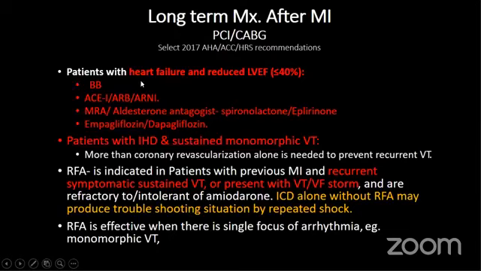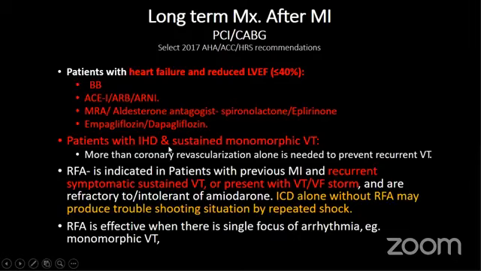All 4 of these medical managements should be included in all patients whose ejection fraction is less than 40 after acute MI: beta blocker, ACE inhibitor, ARB or ARNI, mineralocorticoid receptor antagonist, EMPA or DAPA.